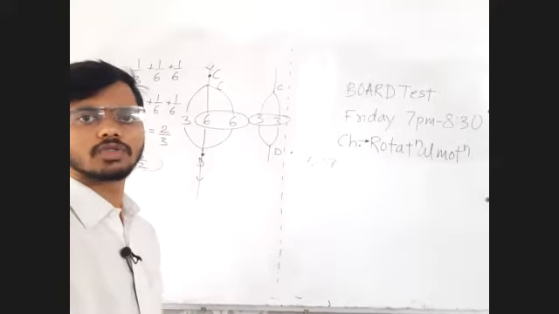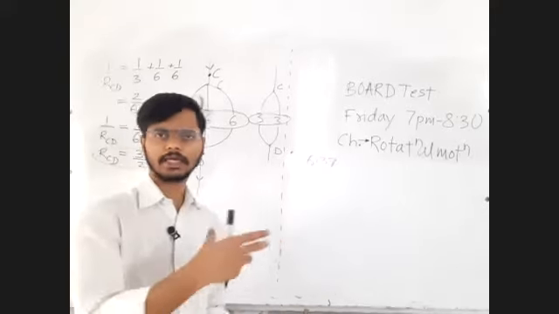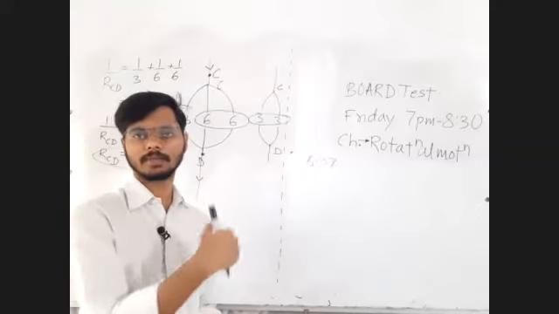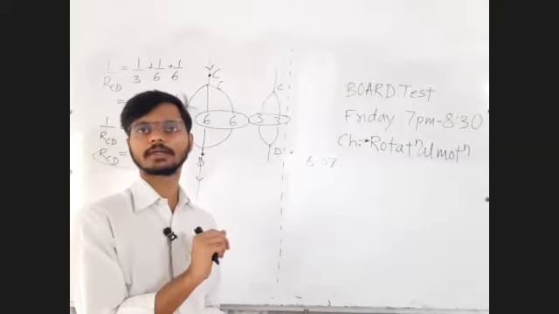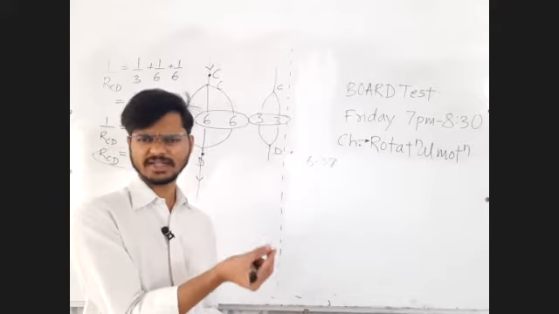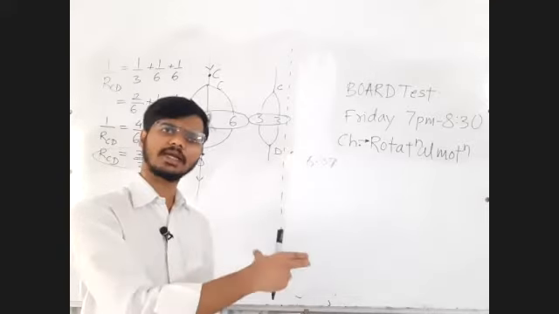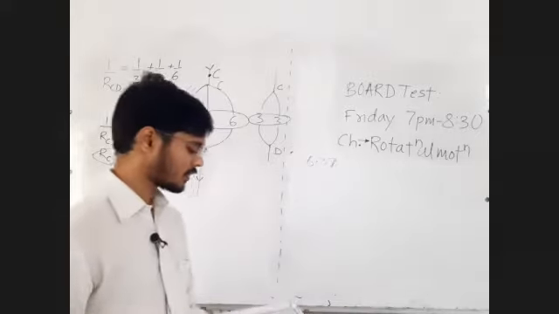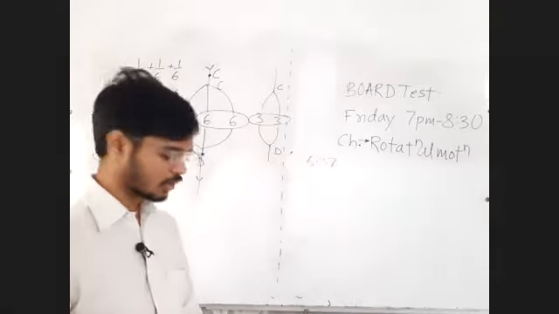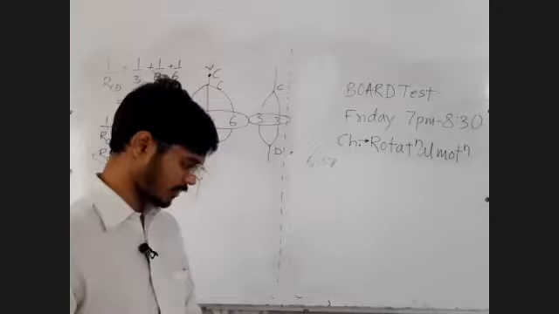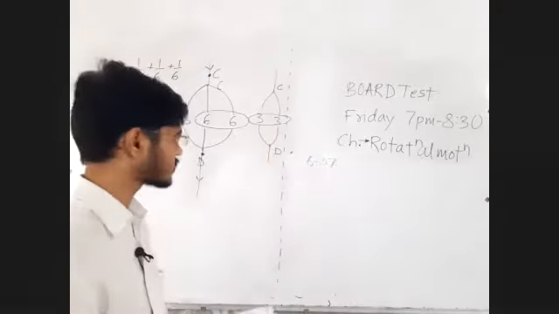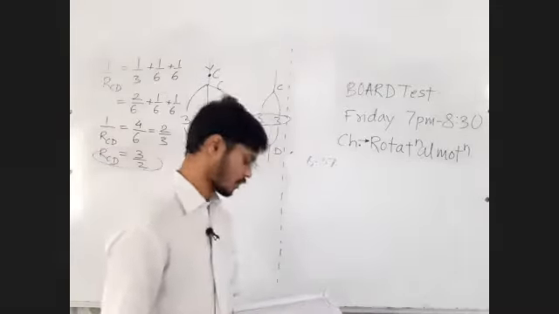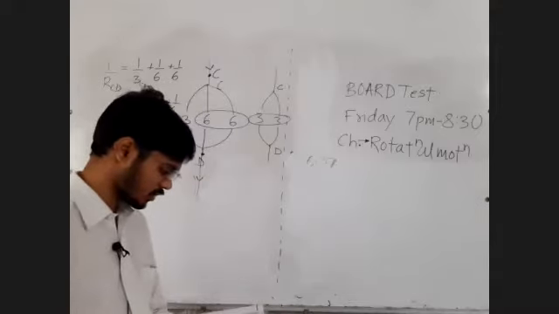Generally, entire EMF will not be available outside the cell. But if the internal resistance is negligible, you can say that complete EMF is available outside the cell as a terminal potential difference when the internal resistance is negligible or zero.